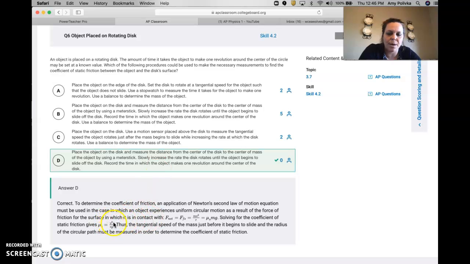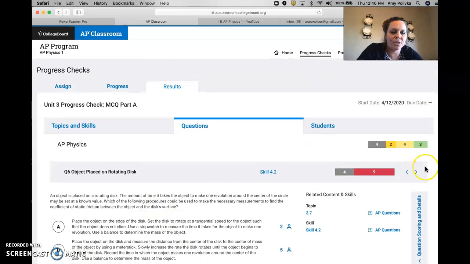Why do we need a stopwatch? Well, the time is how we are going to collect that velocity. Meter stick, again, is your radius, and then gravity, good old gravity, is just 10 meters per second squared on the AP exam. So don't overcomplicate that. By using 9.8, it's just plain old 10 to keep the math simple and easy. And this year they promise us none of the math will be done, period. You're just going to have to derive equations and type or write the equations out and rearrange them. So they're saying we're not going to make you do the math. If you want to do the math, you can, but you don't have to.